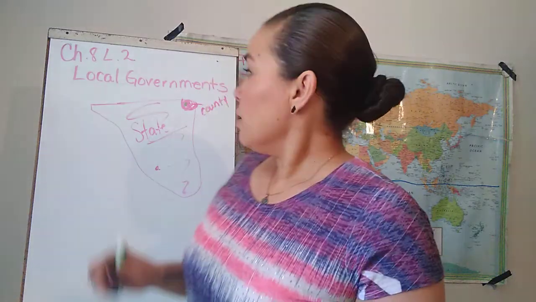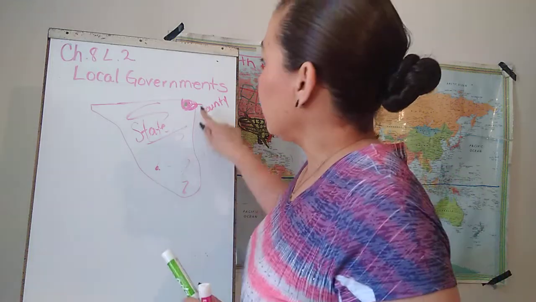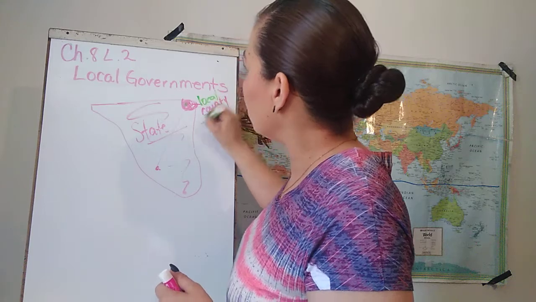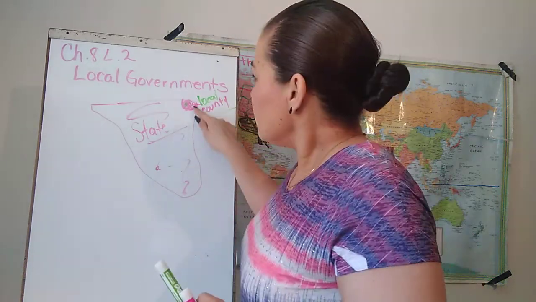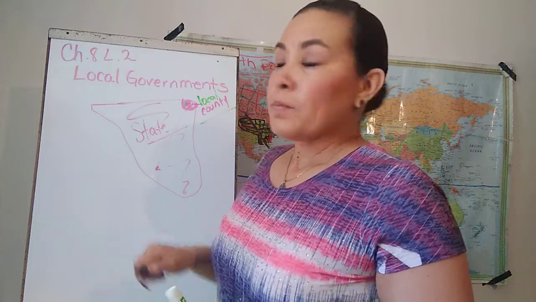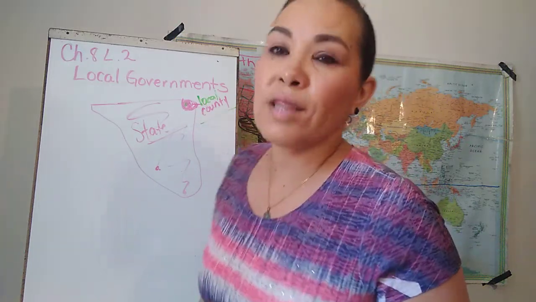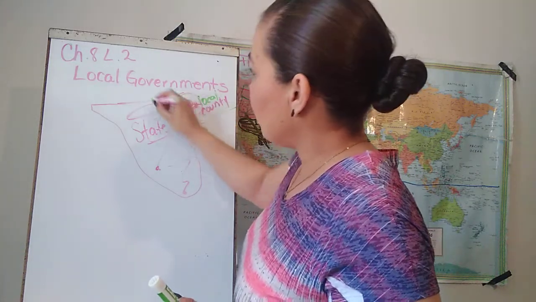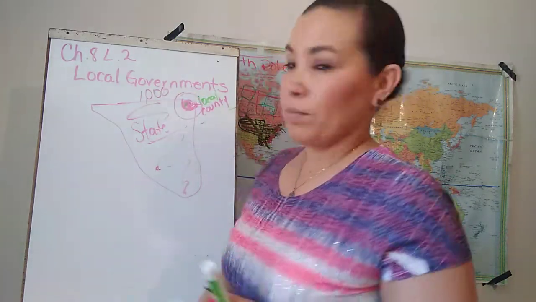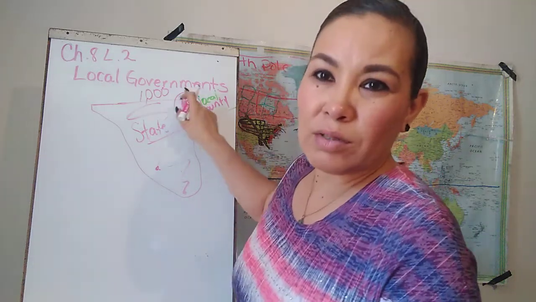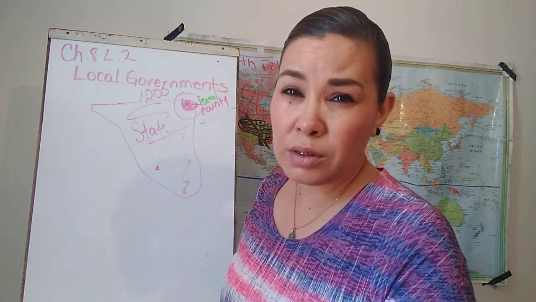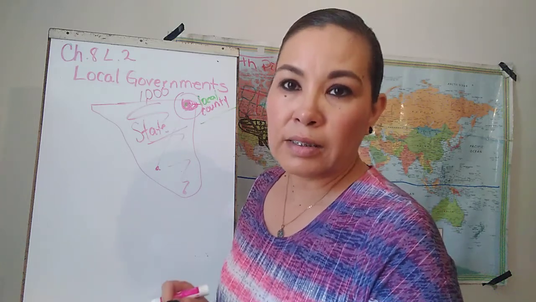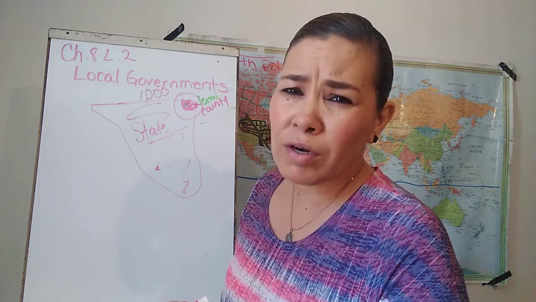All the people, let's say that in this local county, we're going to write local here so that you know. In this local county, let's say there are 1,000 people. 1,000 live here. 1,000 people. Can you imagine 1,000 people getting together to make the rules, to make the laws? It's not possible. We would never get into something. We would never finally get a rule done.